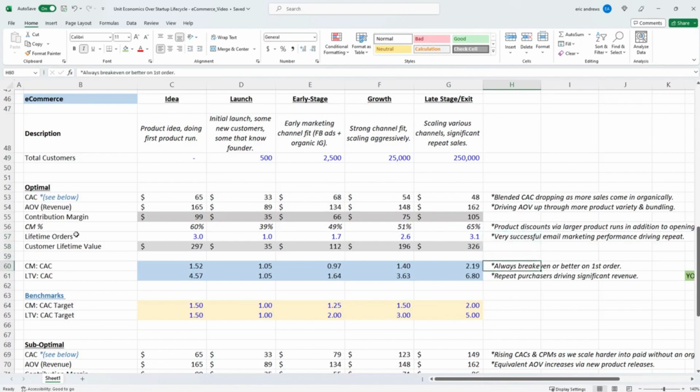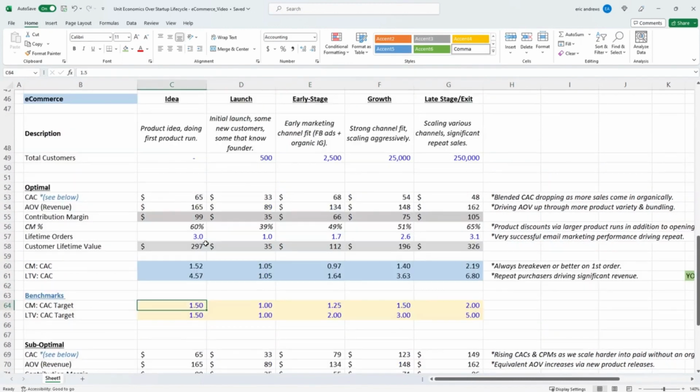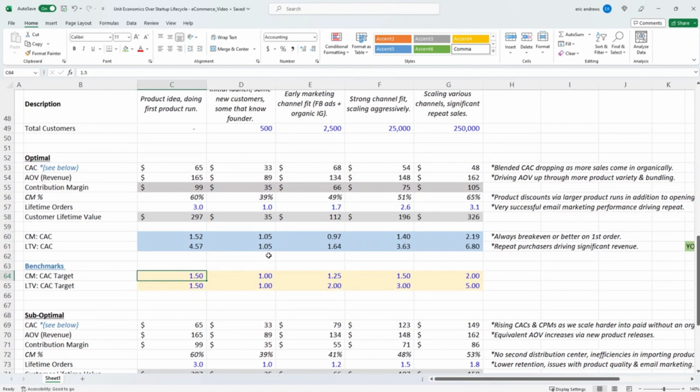So these are the benchmarks that I'm saying you should target. So, for your vision of your company, you should be targeting contribution margin to CAC ratio of better than 1. And as you scale, if you can just keep it above 1, then that's great on the acquisition side. And then the other side is the retention. So of course you need to have a whole marketing strategy around retention. Generally, for a lot of businesses, that's a lot of email marketing and a lot of organic. So a late stage business ideally is making money on the first order and then is driving many multiples of CAC, 5 plus, on their repeat customers.